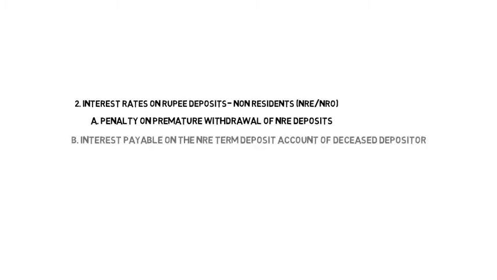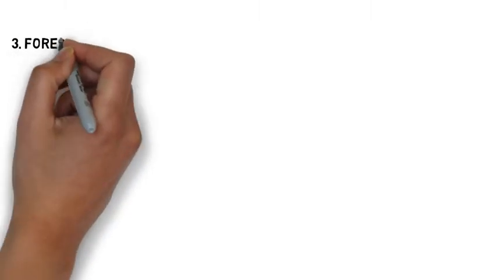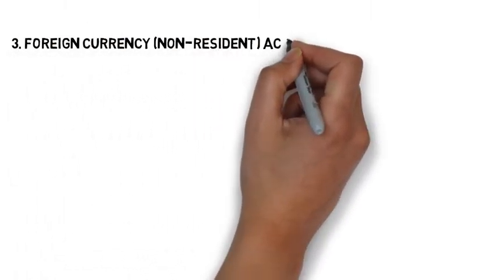Interest payable on the NRE term deposit account of deceased depositor, in case the claimants of an NRE term deposit account of a deceased depositor are residents. The deposit on maturity shall be treated as a domestic rupee term deposit and interest shall be paid for the subsequent period at a rate applicable to a domestic term deposit of similar maturity. 3. Foreign currency non-resident accounts.